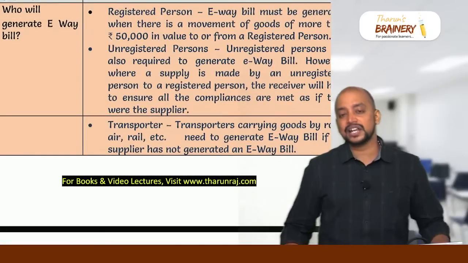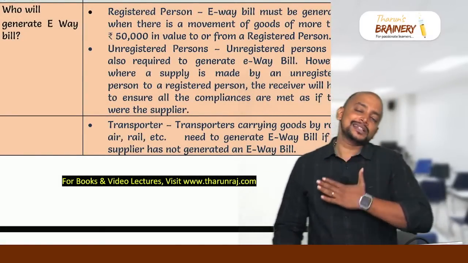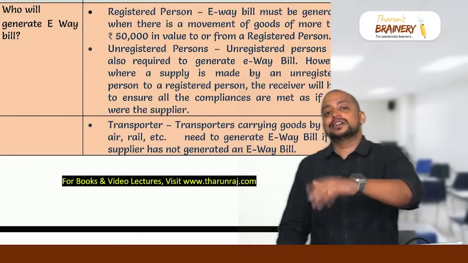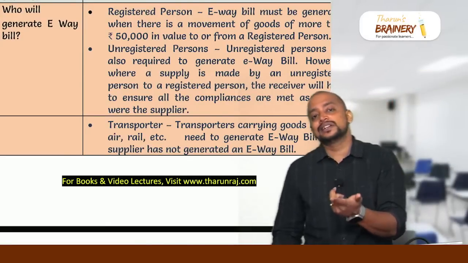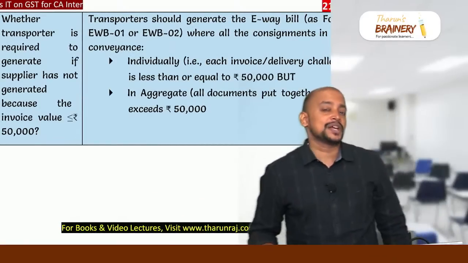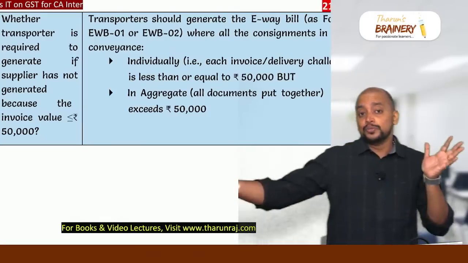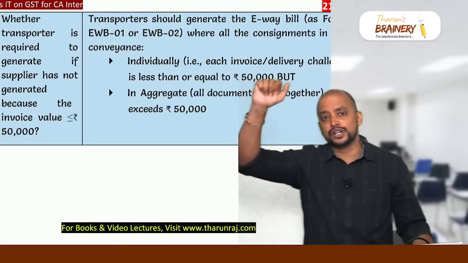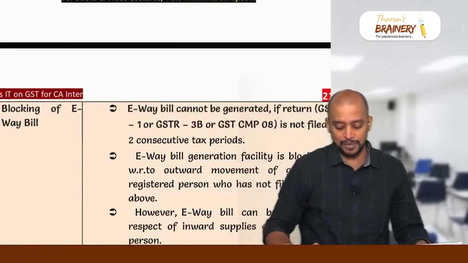Who will generate e-way bill? If the supplier is registered, the supplier will generate. If the supplier is unregistered and the recipient is registered, then the recipient will generate. If both are unregistered, the transporter will generate. Or either supplier or recipient can enroll as a citizen of India and they can generate. Whether a transporter is required to generate if the supplier has not generated because the value does not exceed 50,000, but cumulatively all these goods transported in the carriage exceed 50,000: yes. The transporter is required to generate individual e-way bills as well as a consolidated e-way bill.